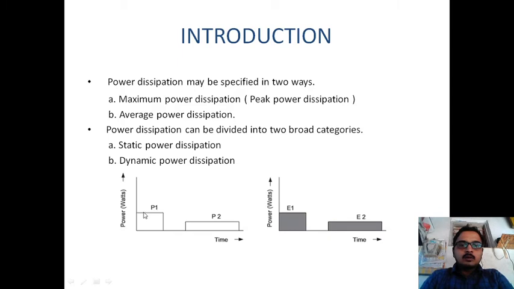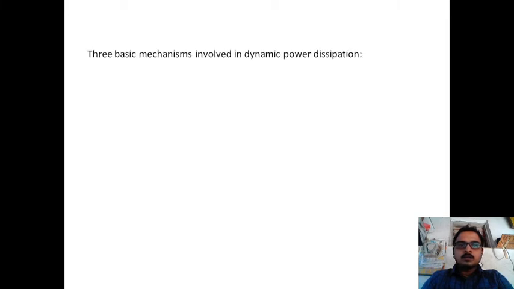Here you can see the power P1 and P2. Here the power is different. Let us consider this is 1 watt, then this is half of this, meaning 0.5 watt. Here the power is different, but the content of energy in this is the same. This is the main difference between power and energy. This is the power versus energy graph.